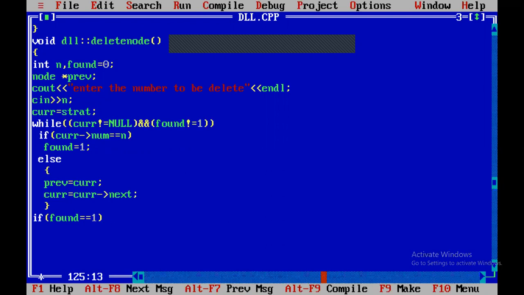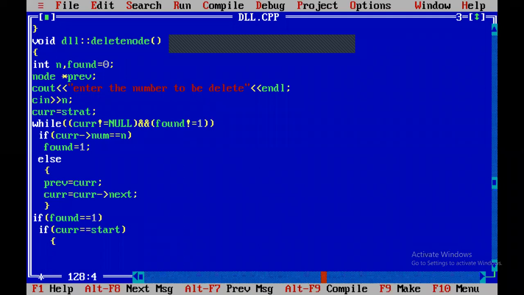If found equal to 0, it indicates the number is not in the list. If found equal to 1, then you have to check whether it is a first node or not. If current equal to start, it indicates it is a first node.